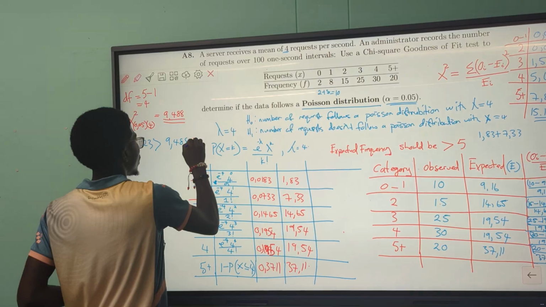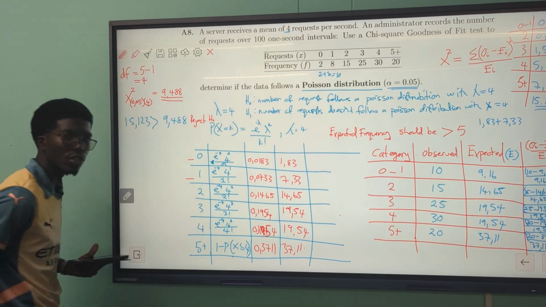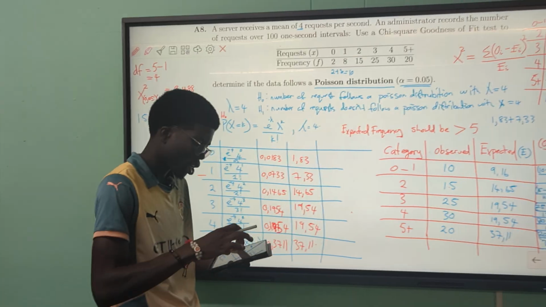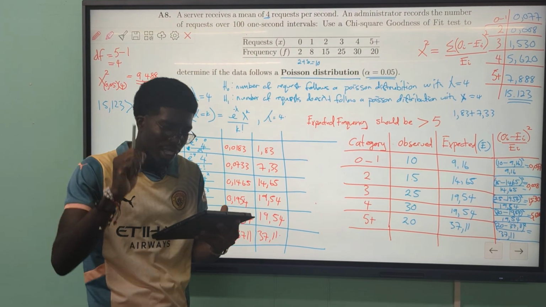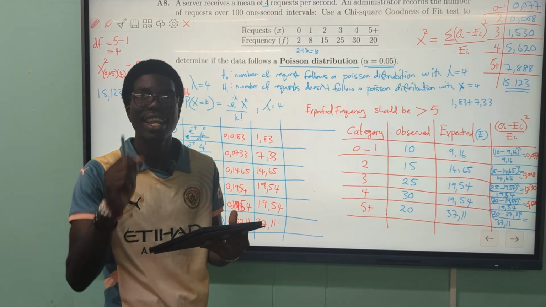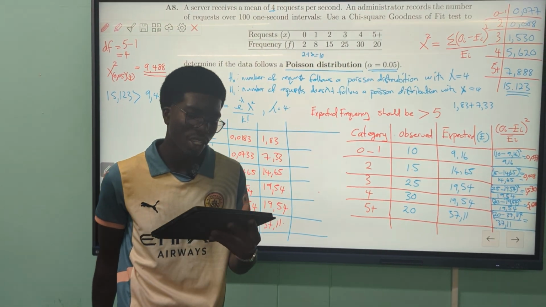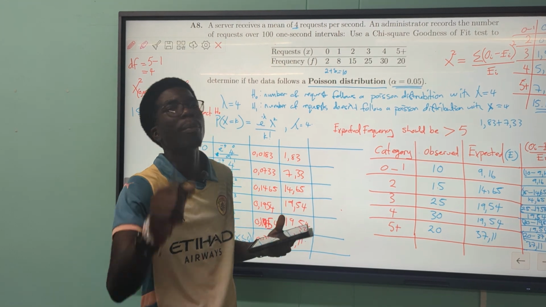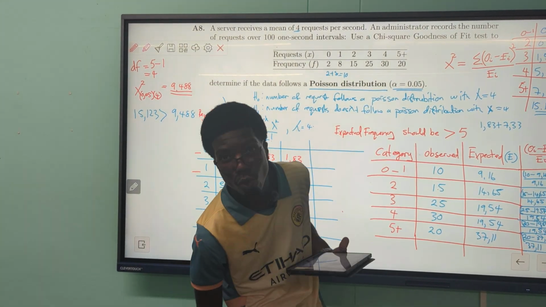We reject H naught. Wakupa conclusion yekuti there is a statistically significant evidence at the 5% level that the number of server requests per second does not follow a Poisson distribution given that lambda is equal to 4.